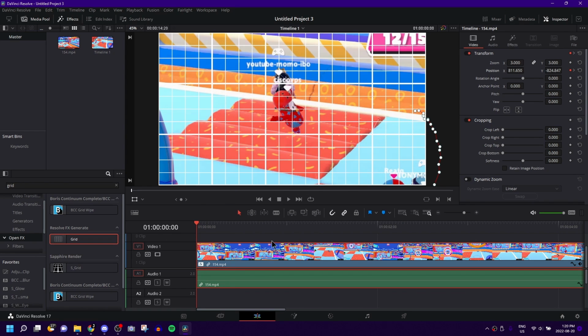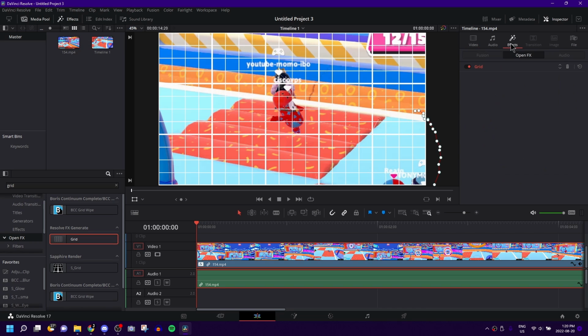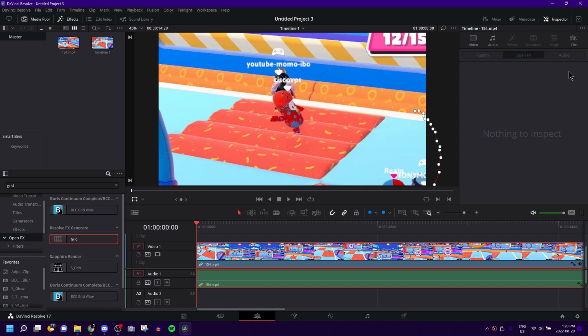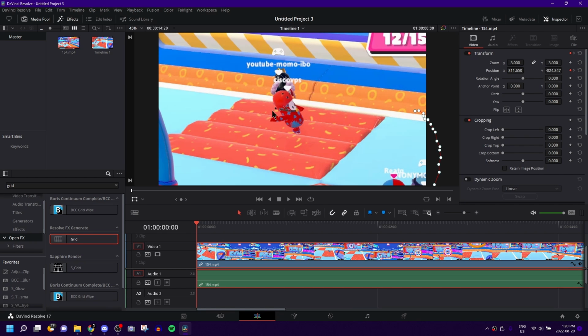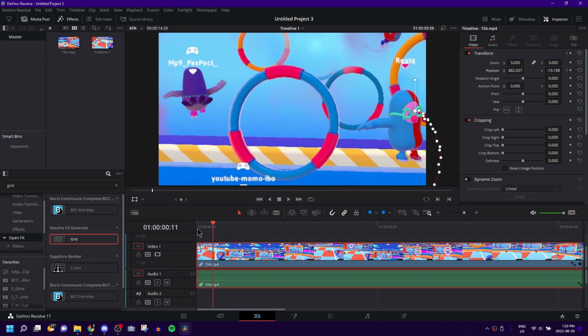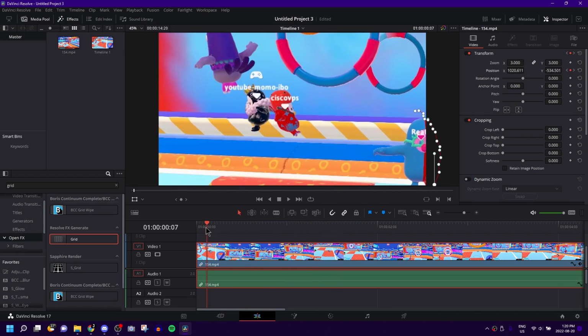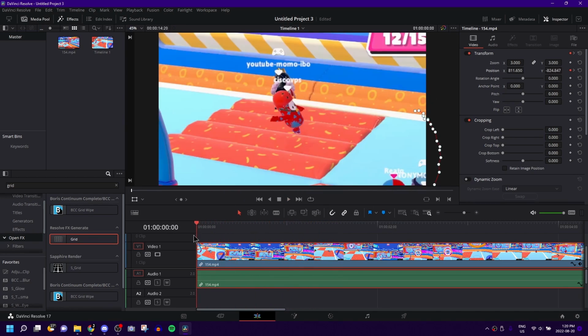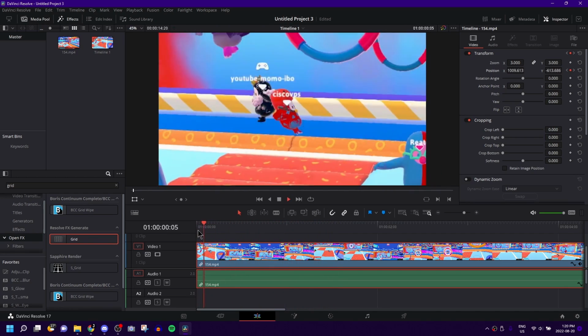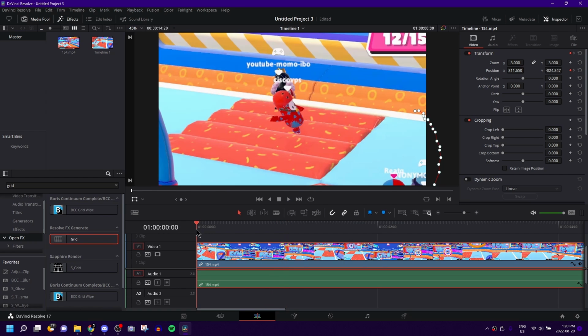Now once you're done, it is important, by the way, to go back to the effects tab and delete the grid. Because you obviously don't want that to be in the final product. That's just to line it up. You don't want that to actually be in your video. So as you can see, he is tracked for that brief period of time, and then he goes flying off because I didn't track him for very long. But that is how you track something in DaVinci Resolve 17.